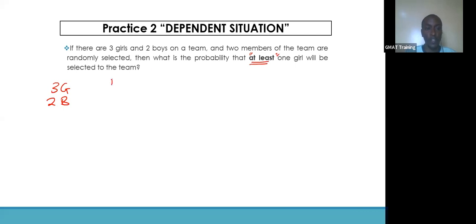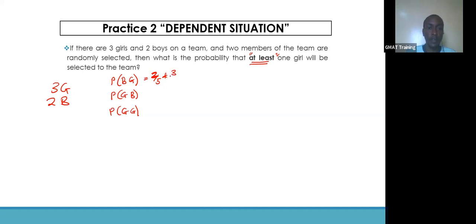What do we want? We want a situation where, if you pick the first boy, we have a second girl. If you pick the first girl, we have a boy, and if you have both as girls, that's at least one, right? If you pick the first one as a boy, that's 2/5, since we're picking our boys out of the total team. So we have 2/5 total outcomes, successes. I hope you can remember that. Then the second pick is a girl.